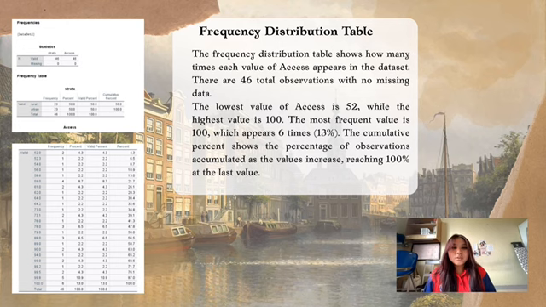This table shows the frequency distribution of the access variable. There are 46 observations in total and no missing data. The lowest value is 52 and the highest value is 100. The value 100 appears the most frequently with 6 observations. The cumulative percentage shows how the data accumulates until it reaches 100%.